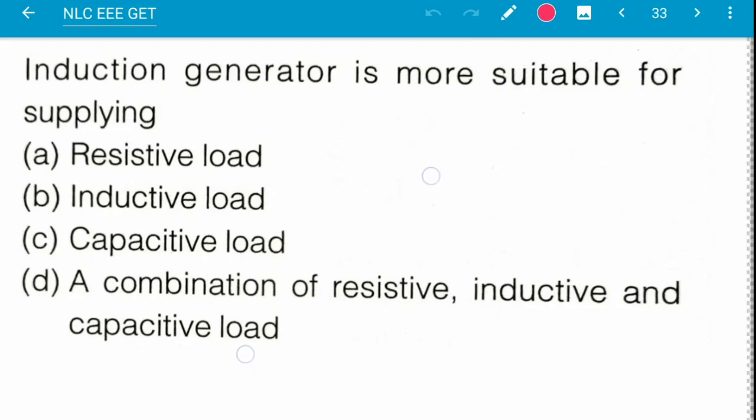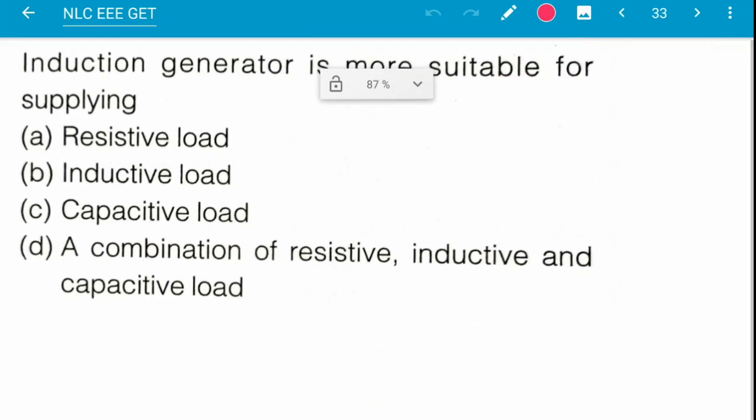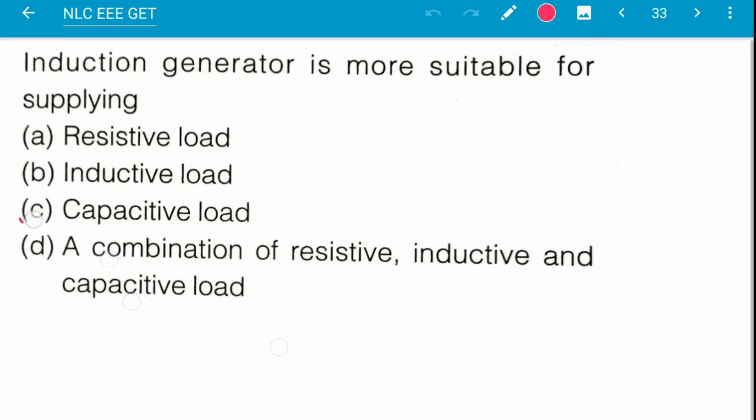Next question: an induction generator is more suitable for supplying which load? Option A, resistive load; option B, inductive load; option C, capacitive load; option D, a combination of resistive, inductive and capacitive load. The answer is option C, capacitive load, because an induction generator is always operated in line, because it draws reactive power from the line.